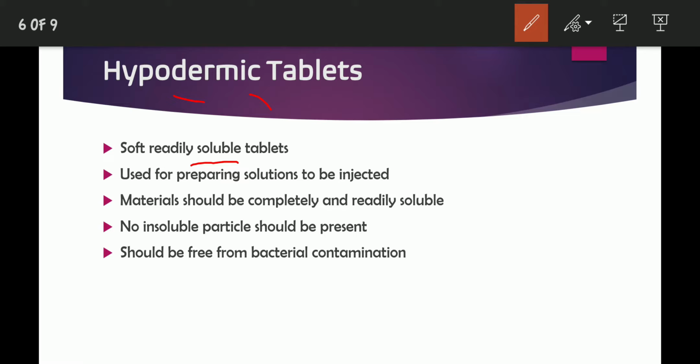And these hypodermic tablets are used for preparing solutions to be injected. Be careful with this: these tablets are not taken orally. They are used for making a solution. After making the tablet, when it is time to administer, it is dissolved in a proper solution to make the form of injections, so that the material should be completely and readily soluble.